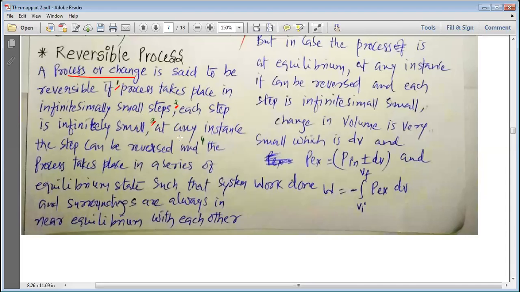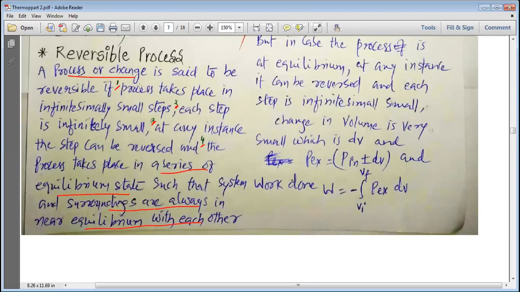Third, at any instant, the step can be reversed and the process takes place in a series of equilibrium states. So at any step, we can reverse the process, and at each step there is an equilibrium established between the system and the surroundings. So the process takes place in a series of many equilibrium states such that the surroundings are always near equilibrium with the system. So the system and surroundings are in equilibrium.